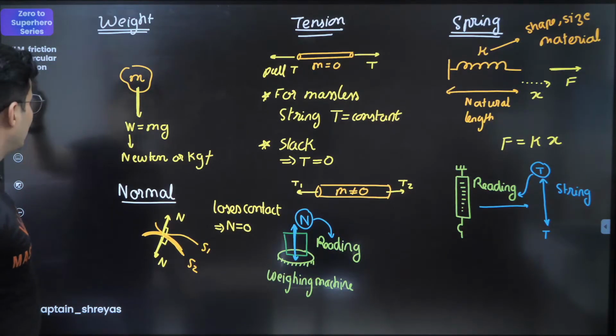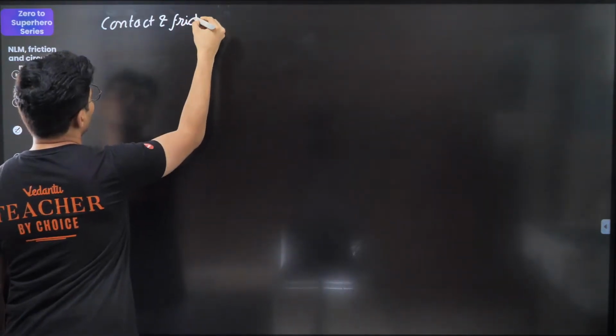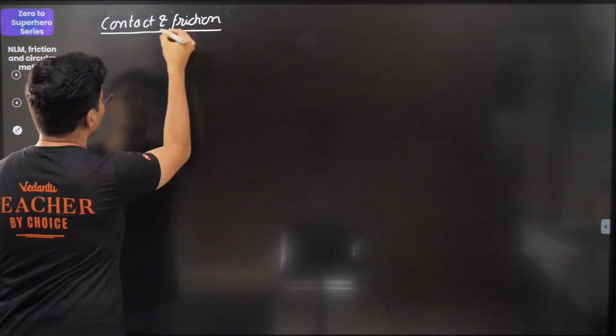Let's go to the next part. I think what is remaining? Yeah, weight, normal, tension, spring, done. Let's talk about contact force. Contact and friction both come together. Okay? Contact and frictional force.